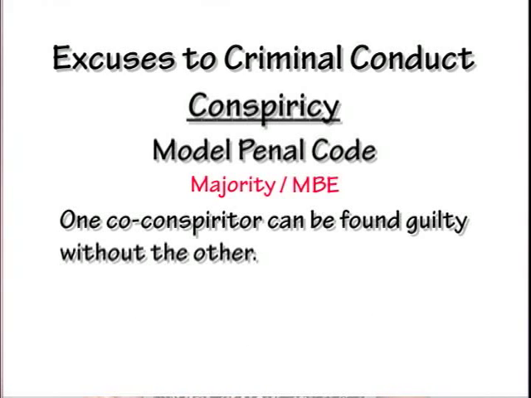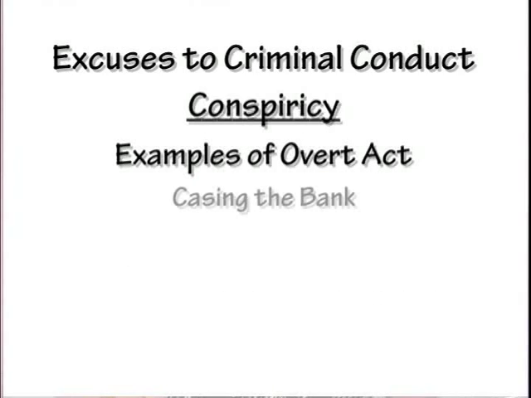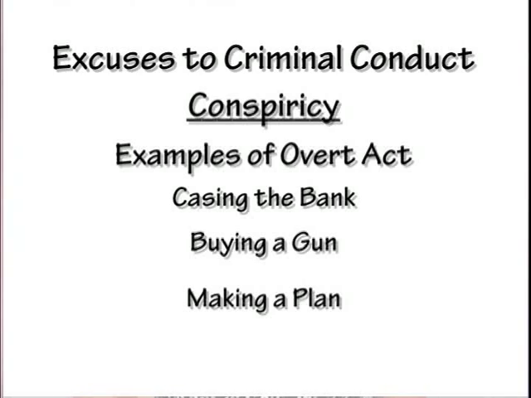One co-conspirator under the Model Penal Code can be found guilty without the other. Only one party needs to make an overt act, okay? Once again, one co-conspirator can be found guilty without the other, and only one party needs to make an overt act. So I want to give you an example of an overt act, and that's casing the bank, buying a gun, making a plan. That is an overt act, okay? It's less than a substantial step. It's just an overt act.